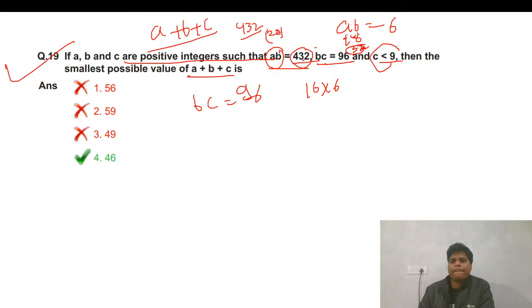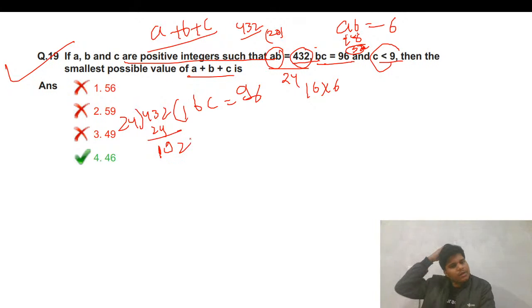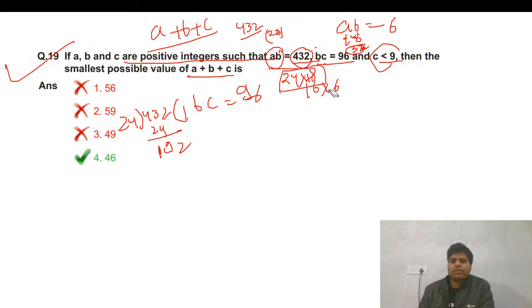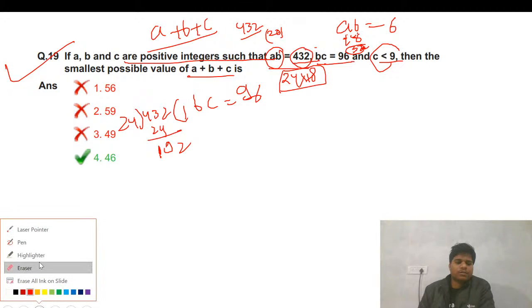Not divisible by 20, 21, or 22. 24 is divisible by 8 and also by 3, so it is divisible by 24. 432 is 24 into 18. I'm very bad with calculation, so I'm just doing it manually. So these are the values of A and B.